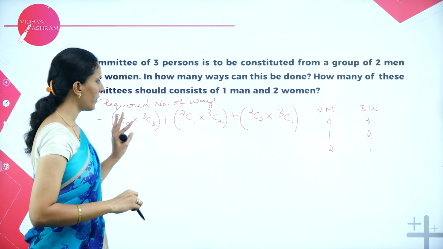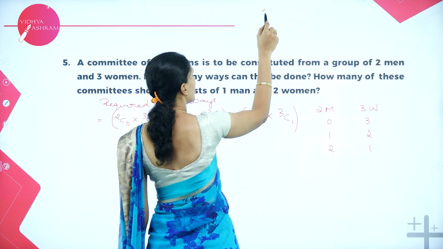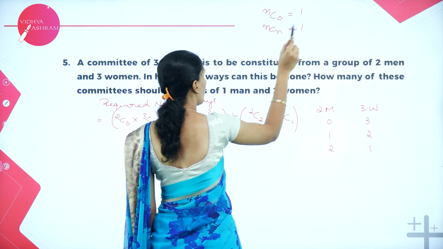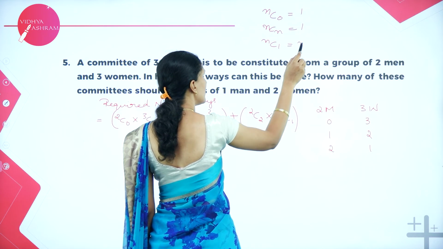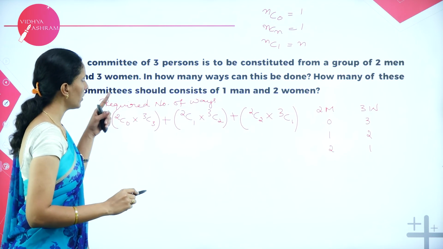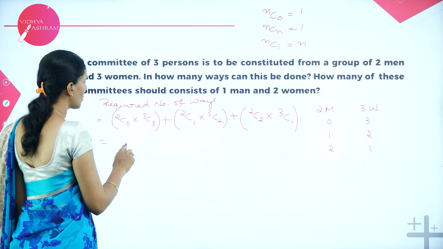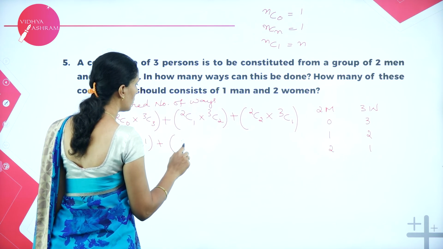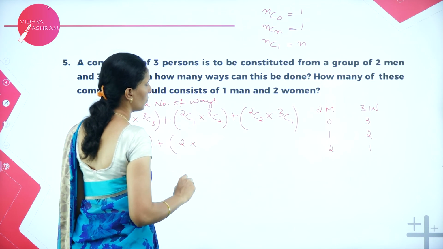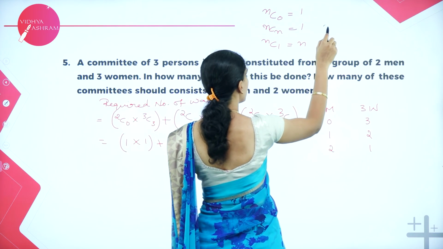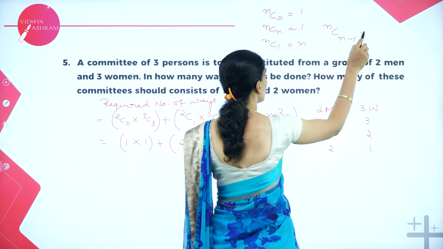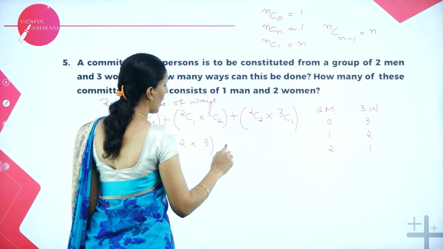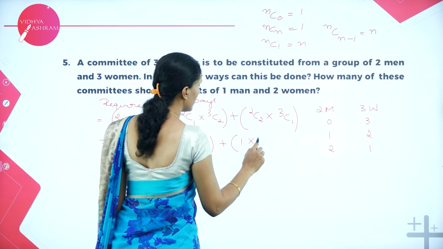Remember these short forms: NC0 is 1, NCN is 1, NC1 is N. Using that, 2C0 is 1, 3C3 is also 1, plus 2 into 3C2, where we can write NCN minus 1, which is also N. So here it is 3, and here it is 1, and here it is 3.